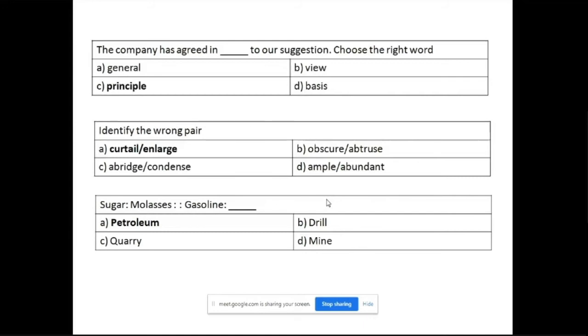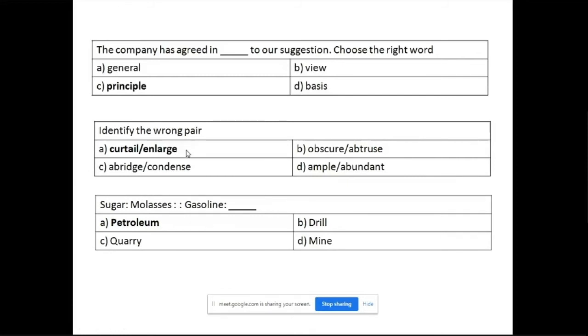So obscure and abstruse are synonyms, and ample and abundant are synonyms. Abridge and condense mean to decrease in quantity. So all these are synonyms. Curtail means to cut short, and enlarge means to make large. So this is the pair that does not fit the pattern. All other pairs are synonyms, while curtail and enlarge are antonyms.